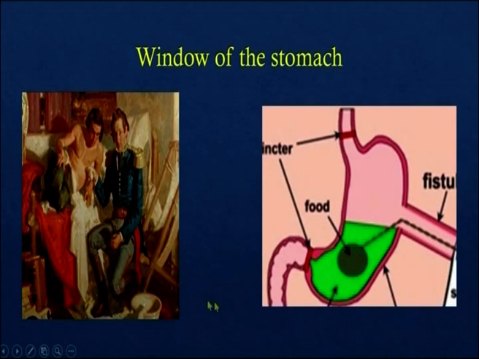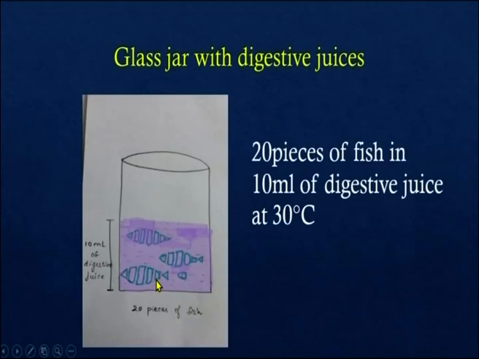Dr. Beaumont took a small amount of digestive juices from Martin's stomach with the help of a tube. He took 10 ml of the digestive juice in a jar and placed 20 pieces of fish in it at 8:30 in the morning. He also maintained a temperature of 30 degrees centigrade, that is the temperature of the stomach. At 2 p.m. in the afternoon, he observed that all the fish pieces got dissolved.